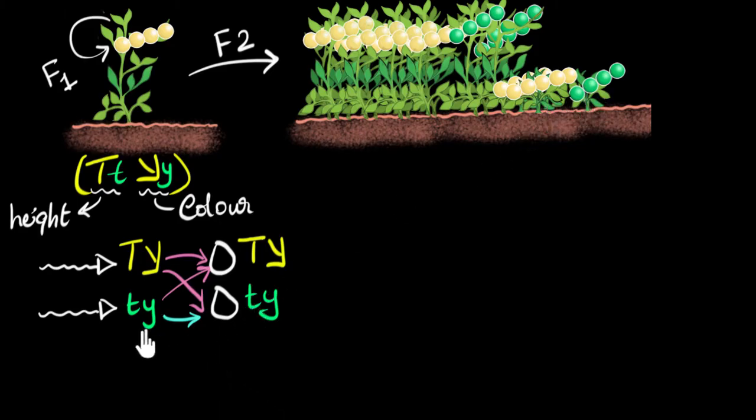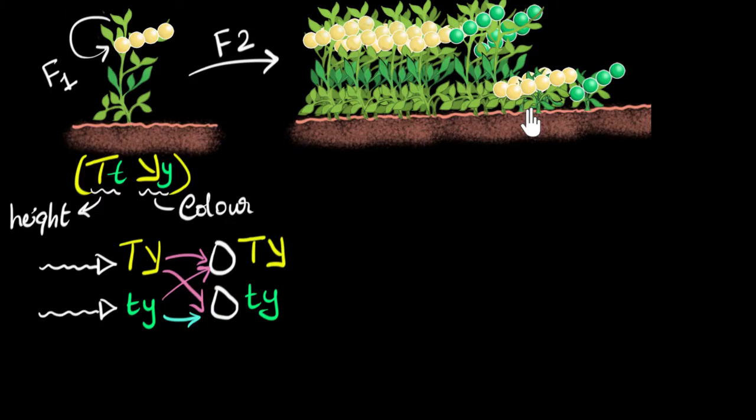Now, think about this. This is the important part, okay? If this was true, then the only possible children we should have gotten are tall yellow or short green, nothing in between. That means our children should have looked exactly like their parents. But the experiment shows otherwise. In the experiment, we got these two other variations as well.